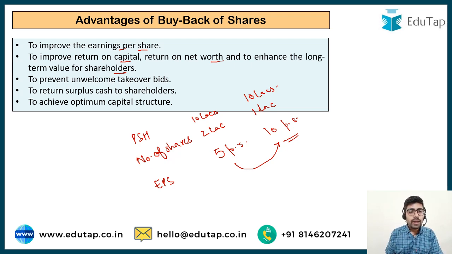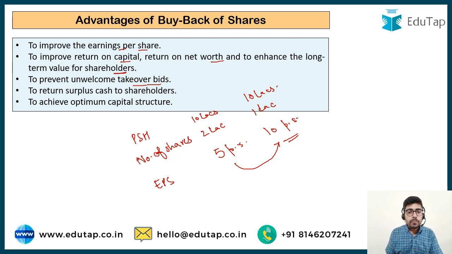To prevent unwelcome takeover bids. Now, if the shares of the company are actively distributed, dispersed in the market, then there is always a risk that some hostile person may try to accumulate all the shares of the company. If the company buys back the shares in the market, they are going to reduce, and automatically we are going to reduce the risk of hostile takeovers of the company.